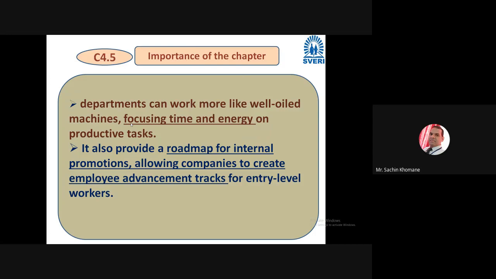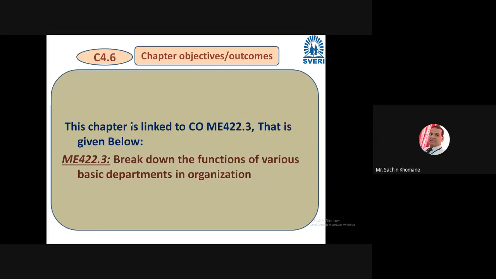So listen carefully: how many departments are there and why it is important for you. You can see that this particular chapter is linked to CO number ME 422.3, which is: break down the function of various basic departments in the organization. So at the end of this chapter, you will break down the function of various basic departments in the organization, meaning you will segregate the functions, what department has what kind of function. That will be the outcome of this particular unit.